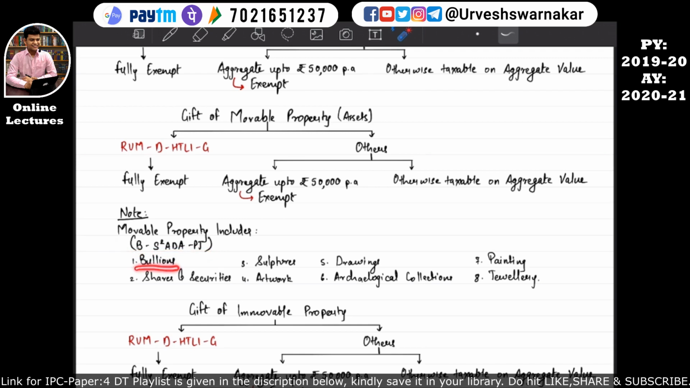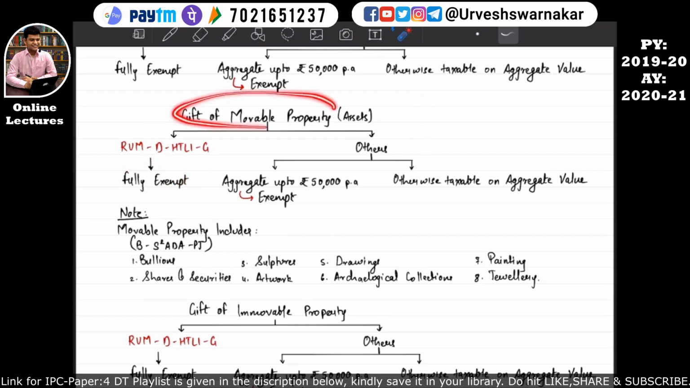B stands for bullion, S stands for shares and securities, the second S stands for sculpture, A stands for artwork, D stands for drawing, A stands for archaeological collection, P stands for painting, J stands for jewelry. I hope this is quite clear to you all by now. So if an assessee is receiving a gift of movable property, that is BSADAPJ, and such gift is received from a relative, then whatever gift of movable property has been received by this assessee will be fully exempt. I hope this is quite clear.